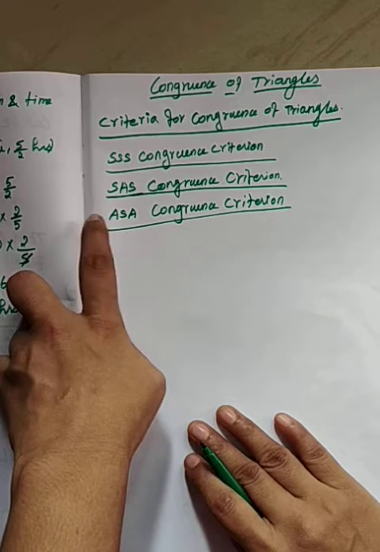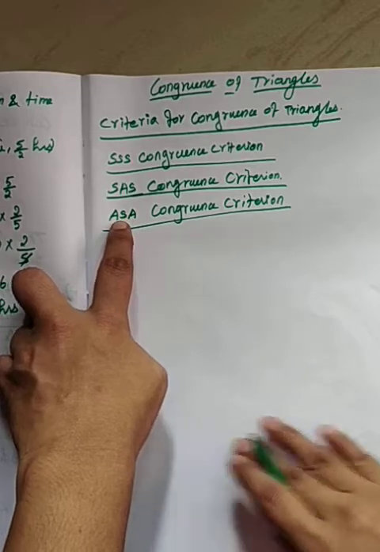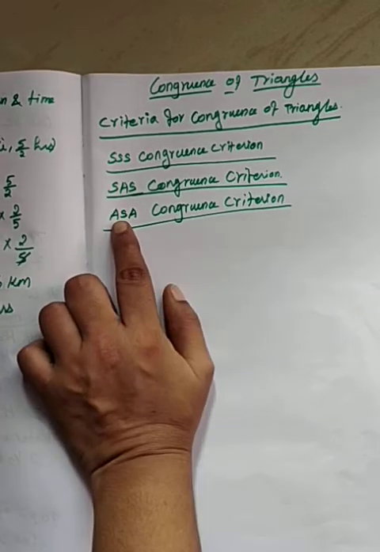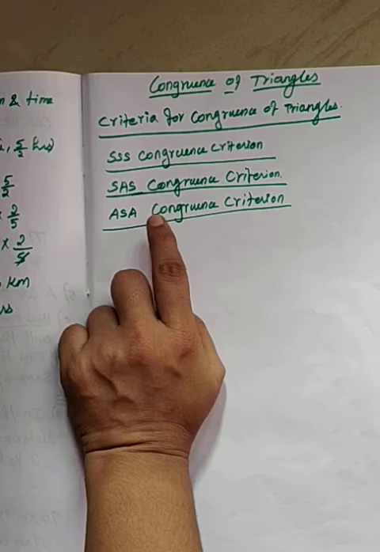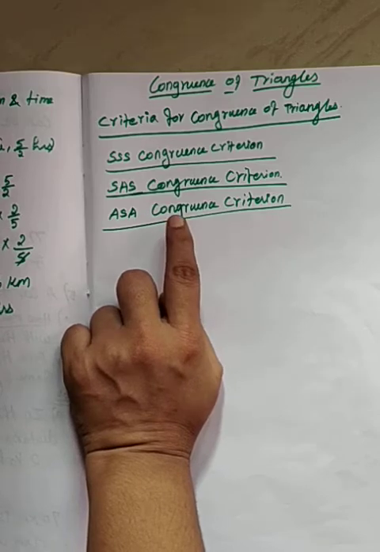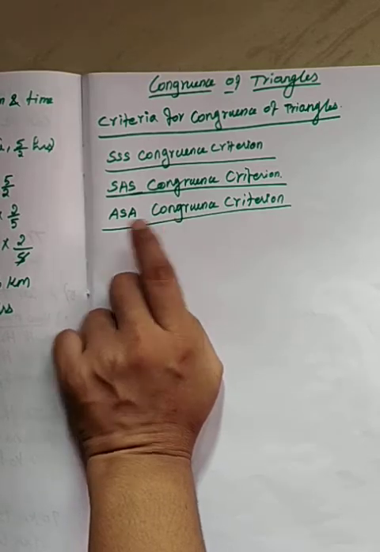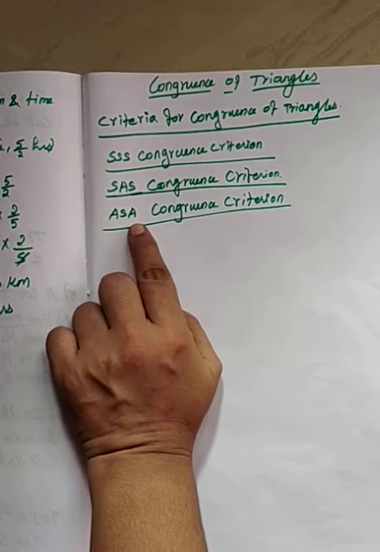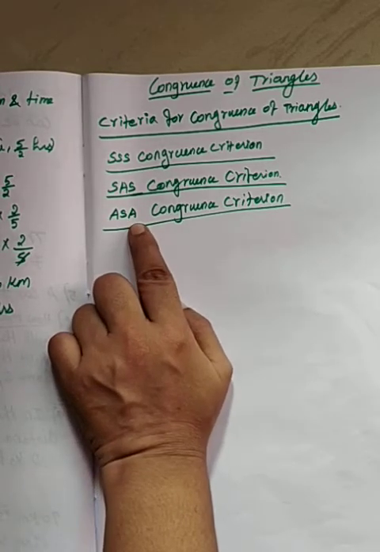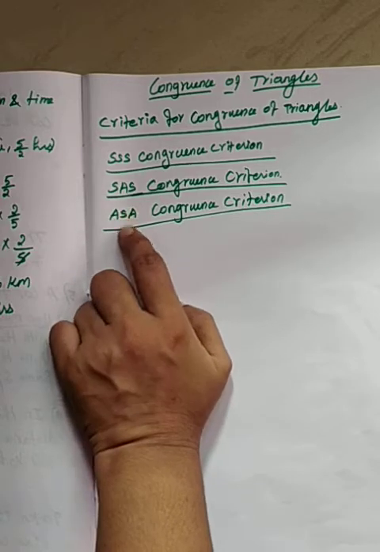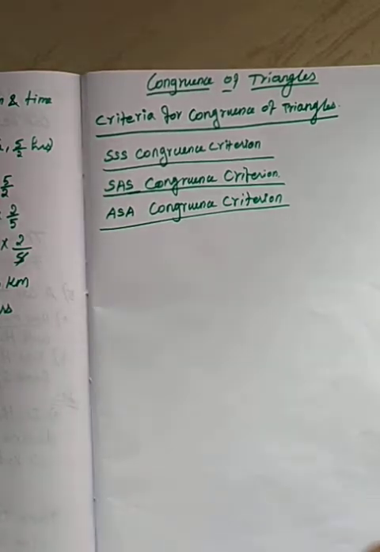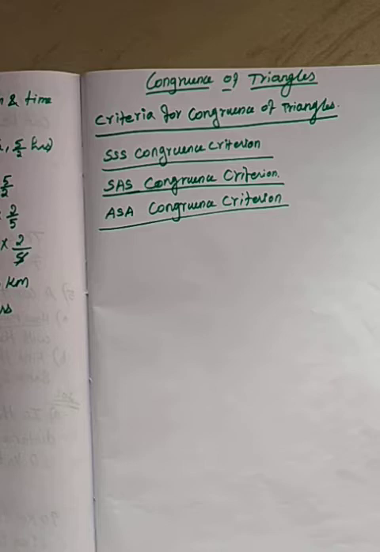Two angles, one side, that is the meaning of ASA. The ASA congruence criterion states that if two angles and the included side of a triangle are equal to two corresponding angles and the included side of another triangle, then the triangles are congruent.